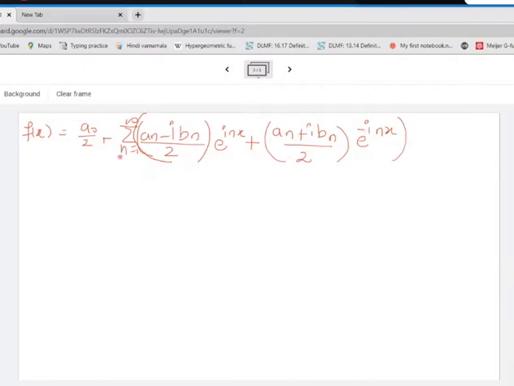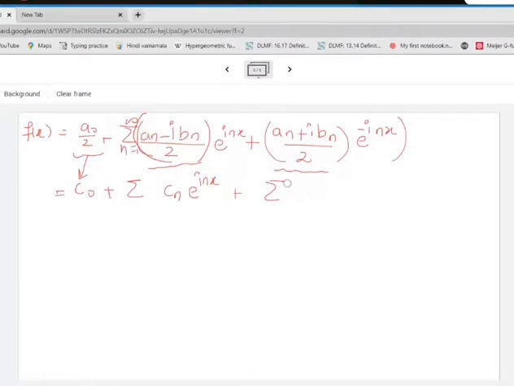So we want to have the complex form, so we'll have some different notations. Suppose I write this term as c0. This expression I'll call cn, so cn e raised to inx, plus this one I can call c of minus n.